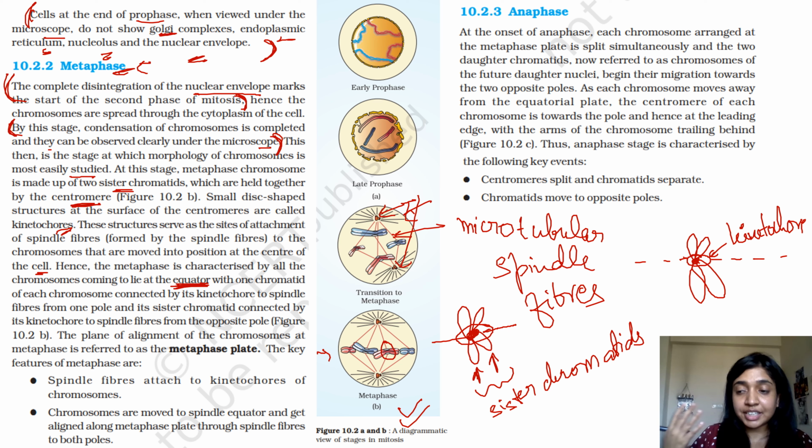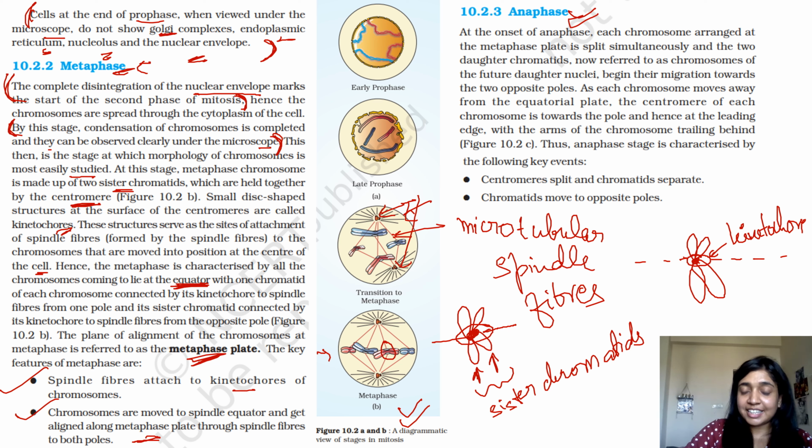The stage in which you can clearly visualize the chromosomes happens in metaphase, right? So the plane of alignment of the chromosomes at metaphase is referred to as the metaphase plate. The key features of metaphase are the spindle fibers attached to kinetochores, and chromosomes move to the spindle equator and get aligned along the metaphase plate through spindle fibers to both the poles. Next comes anaphase.